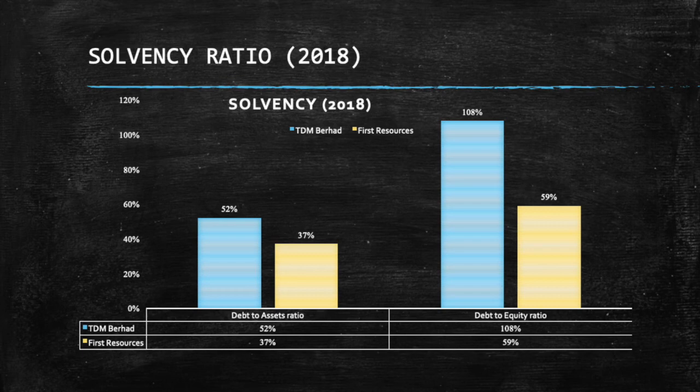For First Resources Limited Company, the debt to asset ratio indicates the company has 37 cents total assets for every $1 of total liabilities. Additionally, the debt to equity ratio also indicates the company has 59 cents total equity for every $1 of total liabilities. It means creditors provide 84 cents for each dollar provided by equity to finance the assets.